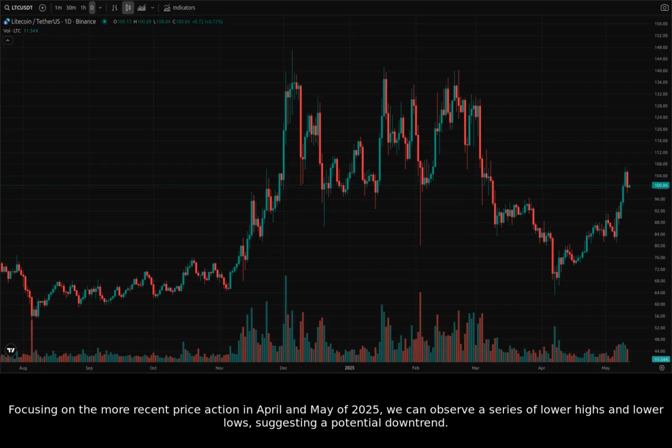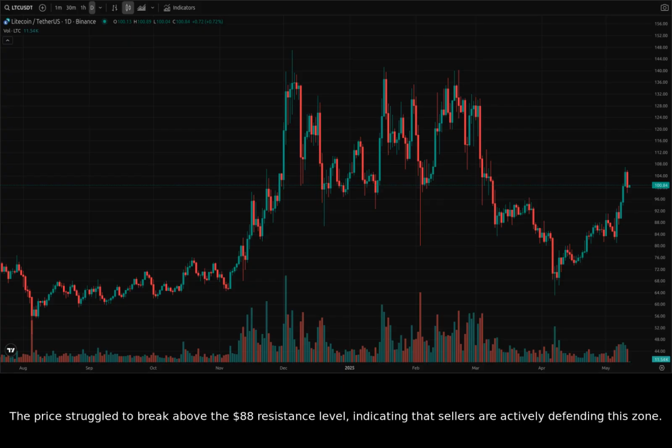Focusing on the more recent price action in April and May of 2025, we can observe a series of lower highs and lower lows, suggesting a potential downtrend. The price struggled to break above the $88 resistance level, indicating that sellers are actively defending this zone.